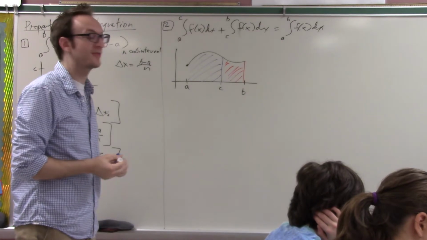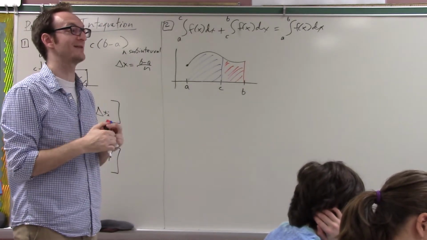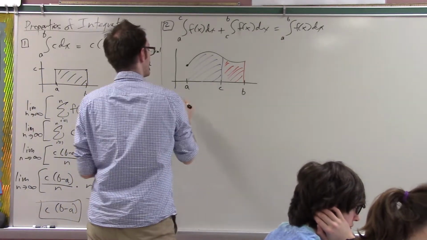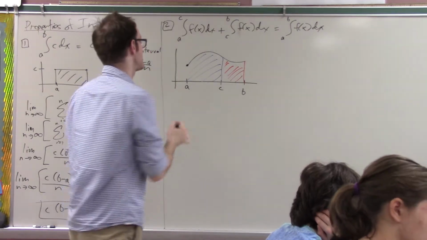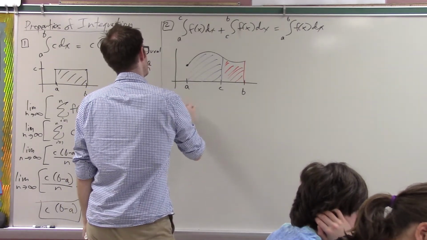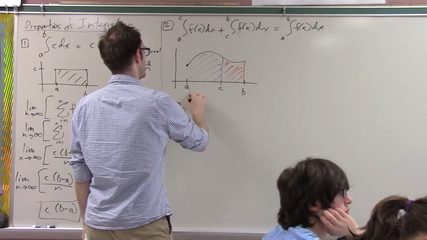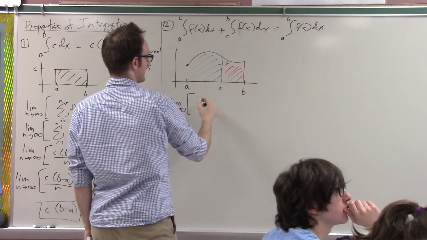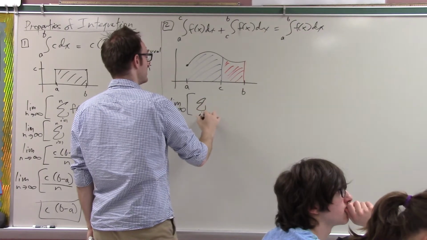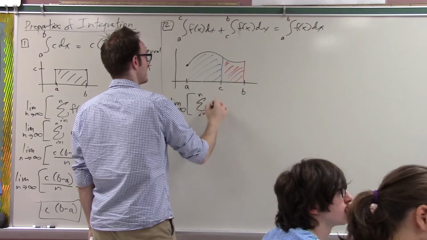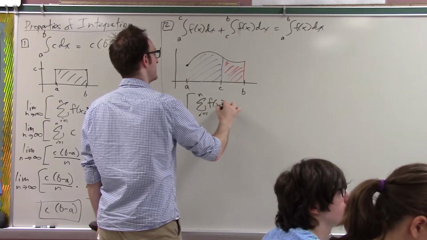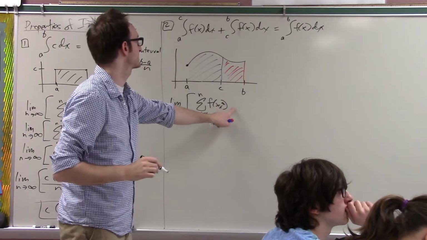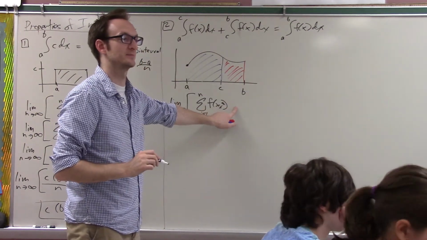Okay, here's the thing. I would also like to understand this on a deeper level. Why is this true using the formal definition of the integral as the limit of a Riemann sum? Well, this would be the limit, as n goes to infinity, of, well, what is this? This is going to be the sum i equals 1 to n of f of x sub i star, and then what is delta x in this case, assuming we have n subintervals?